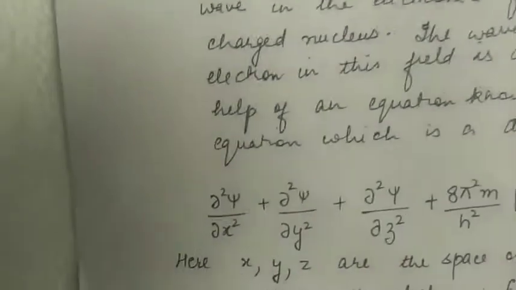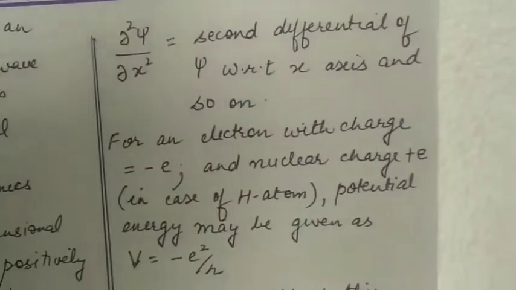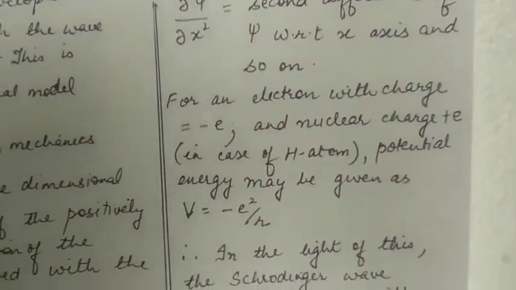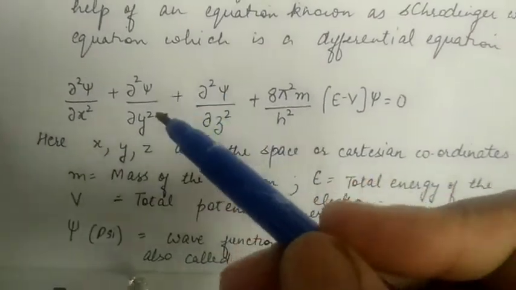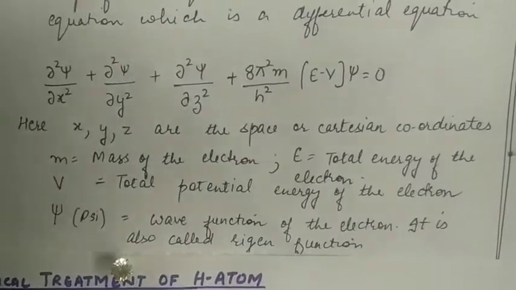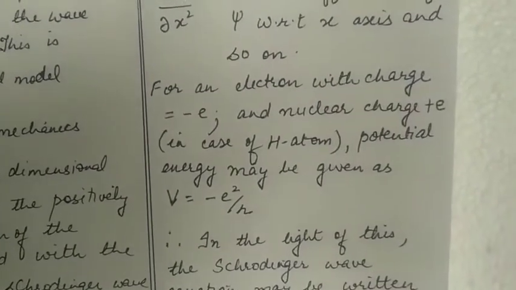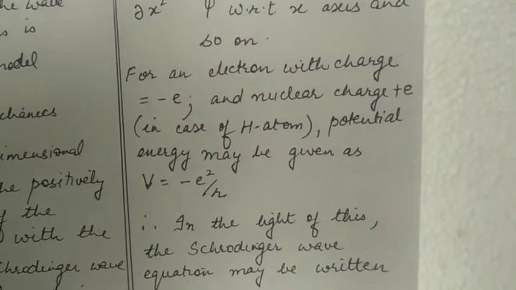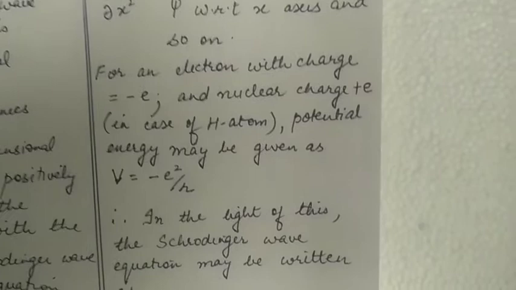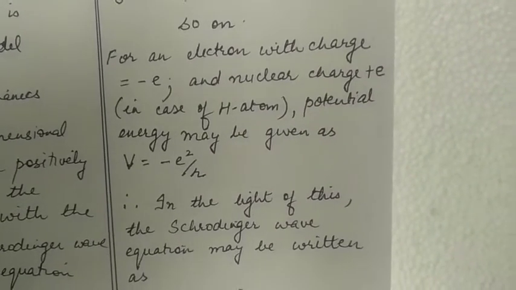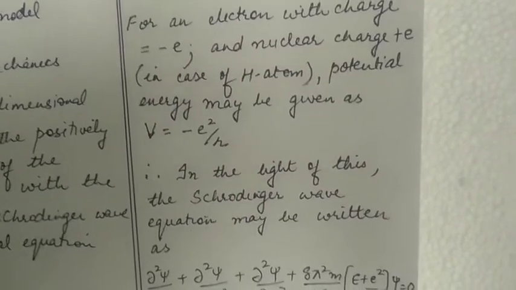Now these terms, del square psi upon del x square, are second differentials of psi with respect to the x-axis, and so on. Del square psi upon del y square means second differential of psi with respect to the y-axis. For an electron with charge equal to minus e and nuclear charge plus e, because in the hydrogen atom there is only one electron and one proton, potential energy may be given as V is equal to minus e square upon r.